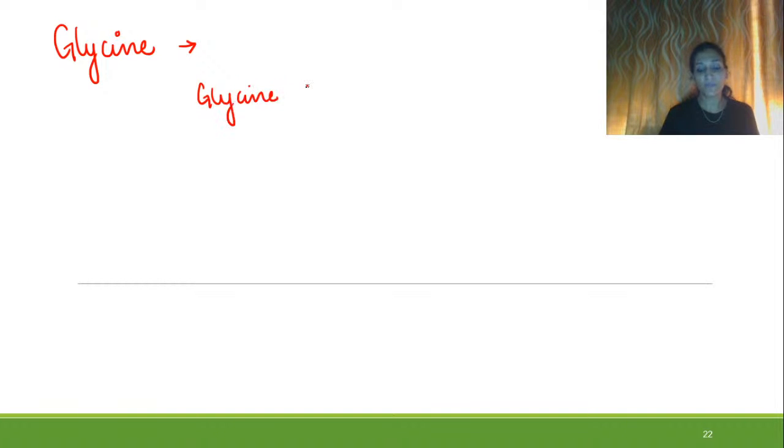That is the second G, that is glycine. Right? So glycine is also important in conjugation reactions. And how this occurs is, glycine will react with benzoic acid. I told you that benzoic acid will be taken up further in the phase 2 reaction from the phase 1 reaction. We have seen about it in phase 1 also. So glycine plus benzoic acid will give hippuric acid.